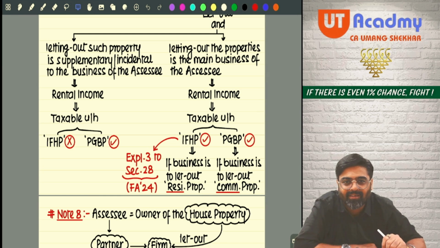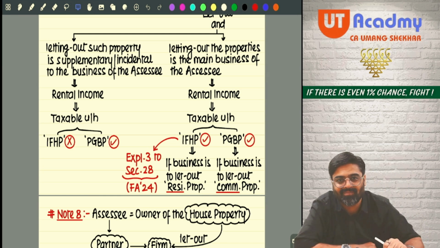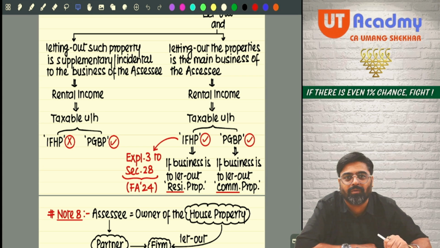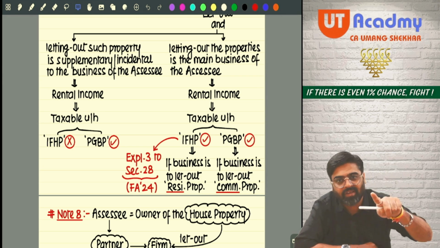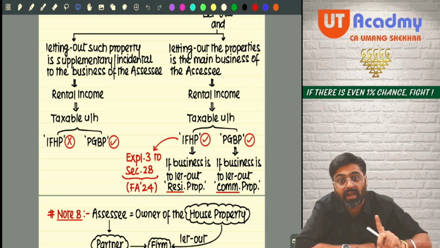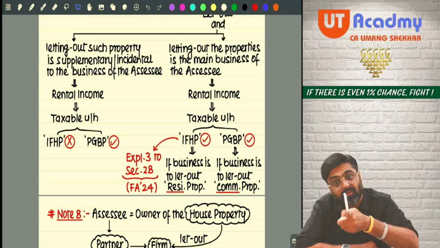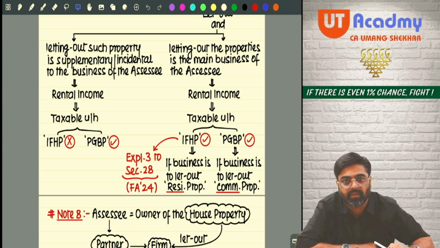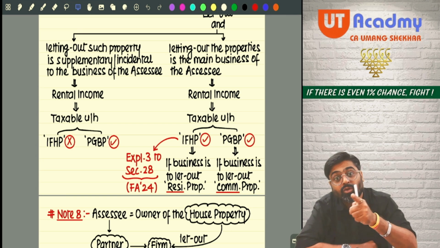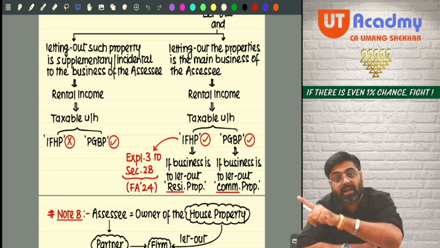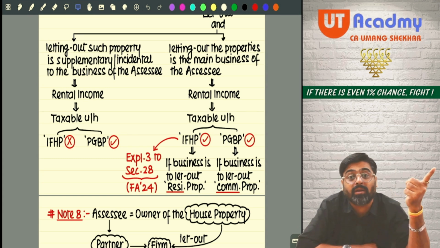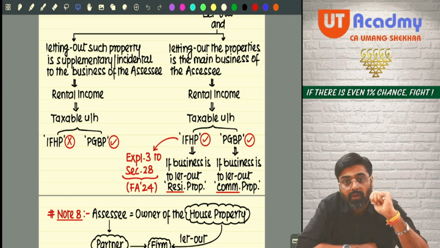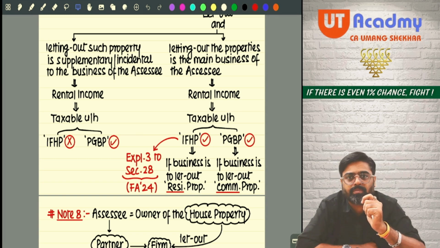Getting my point? That was the observation of the Supreme Court. Supreme Court judgment I am discussing with you. So the Supreme Court says that no, the assessee is correct. This income will be charged under the PGBP head for the assessee and not the house property head, even if rent earning capacity is exploited. Even if there is a separate head to charge such income under that head, house property, still it will not go under house property, it will come under PGBP. This judgment was there. Whenever the Supreme Court gives a judgment, that judgment becomes the law of the land.